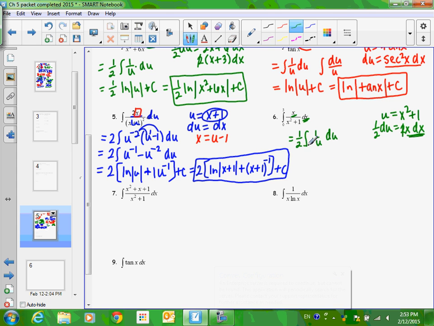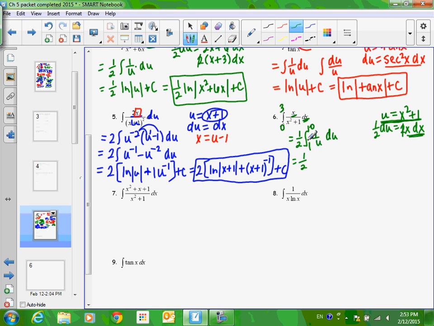All right, what you got to take care of, though, in this problem is the bounds. Right now, the bounds are 3 and 0, and those are x values, we need them to become u values. And this is the equation I have for that. So if x equals 3, 3 squared plus 1, what's the u? 10. What about the lower bound? 0. What does that become? 1. Okay, so let's keep going.